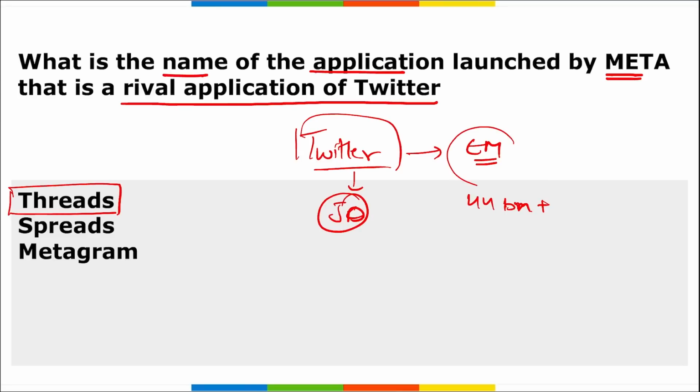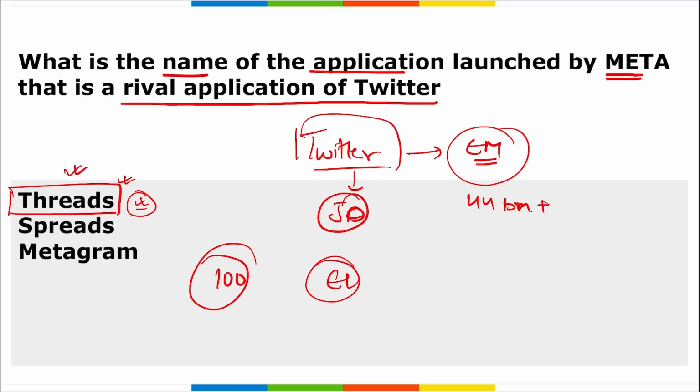And recently, the lawyers of Elon Musk has filed a case against Meta for the launching of this Threads because they said that Meta hired the engineers, they hired the software developers of the Twitter team members, and with the help of them only they were able to develop this new application Threads. Correct? Right? It is a blogging platform. This is similar to that of Twitter, and it was recently launched out by Meta in 100 countries all around the world. This is currently unavailable in the European Union and including India.